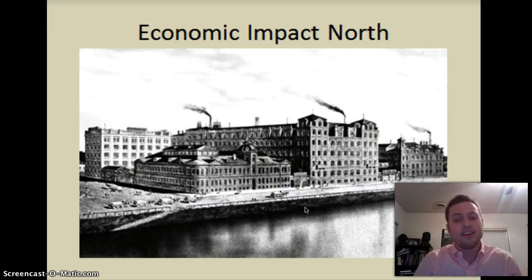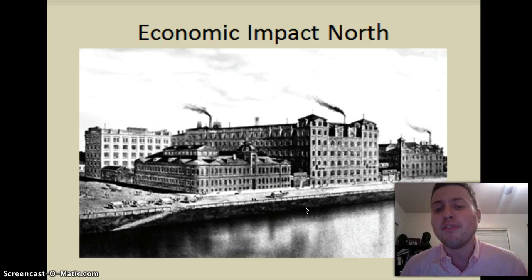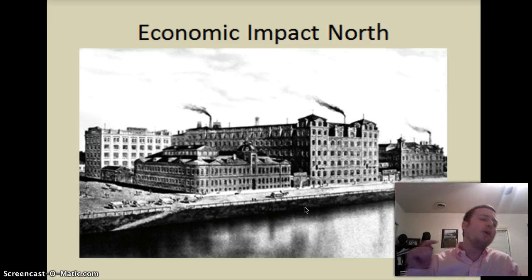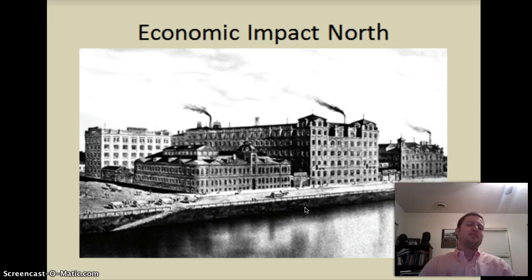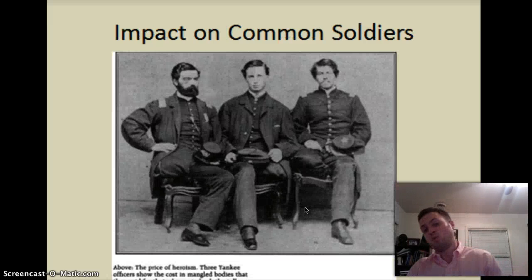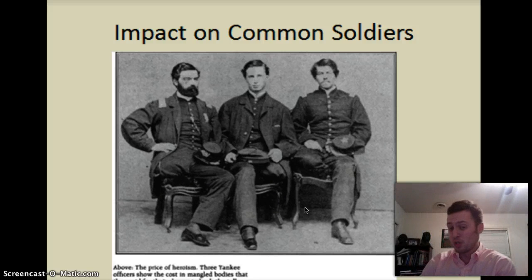The North, not so much. The North does very well. Remember, the North was industrial before the war, and it built up even more to help fight the war. So going forward in U.S. history, the U.S. is going to do pretty well industrially because of the strong northern economy that came out from the Civil War.